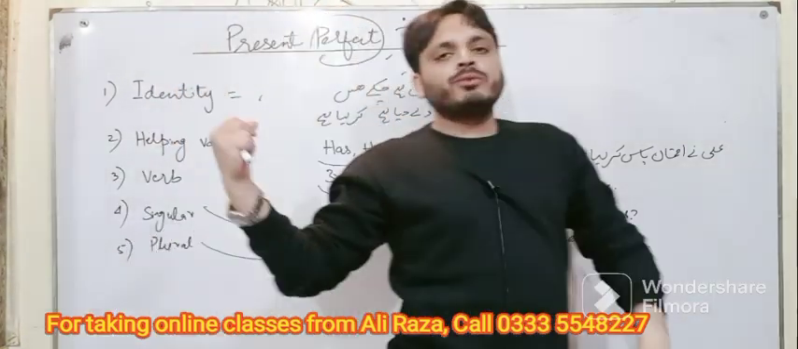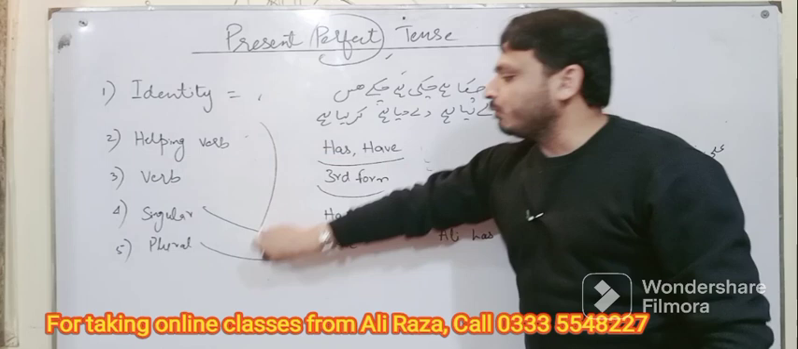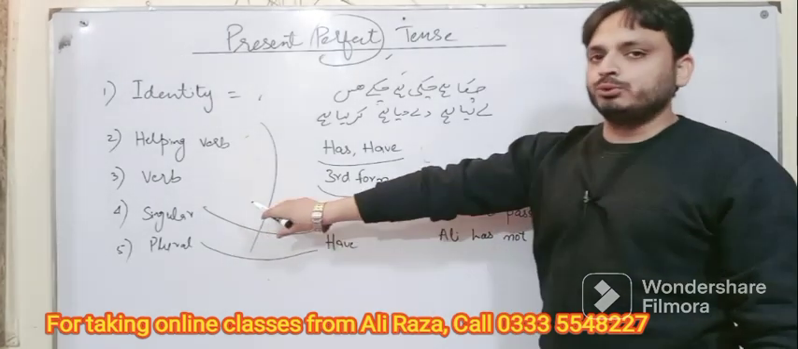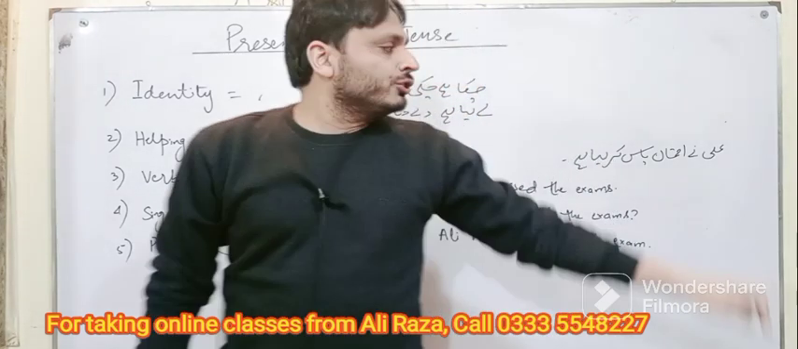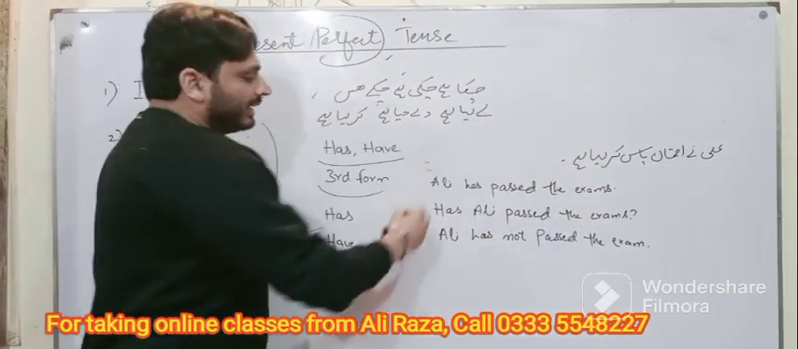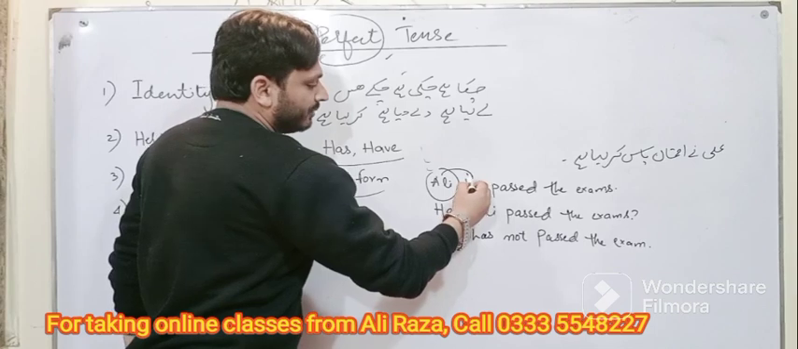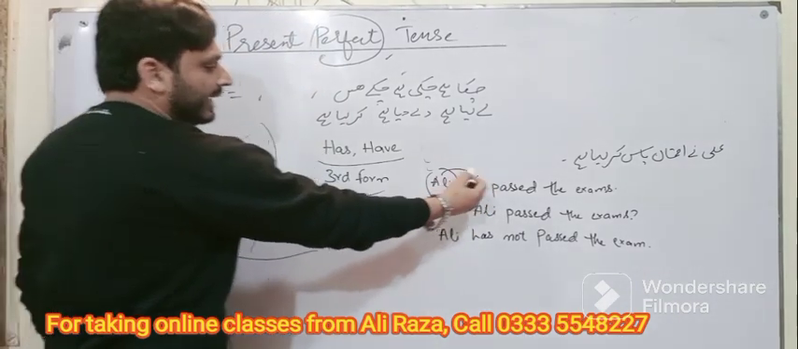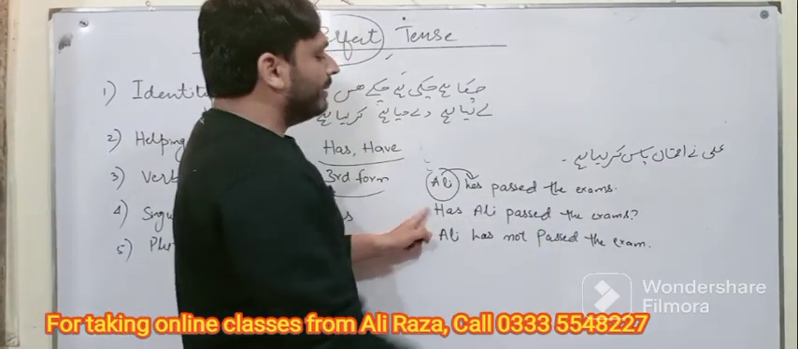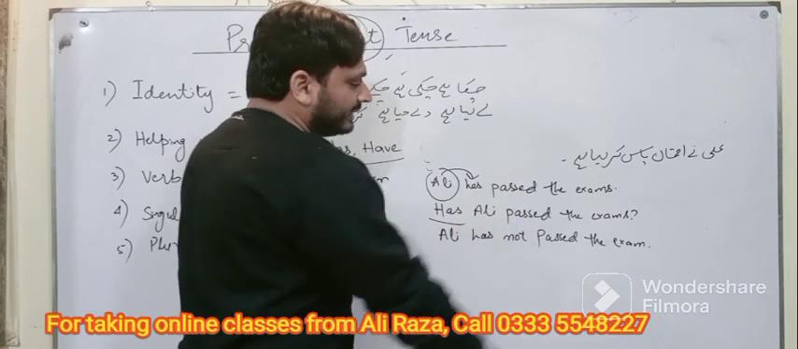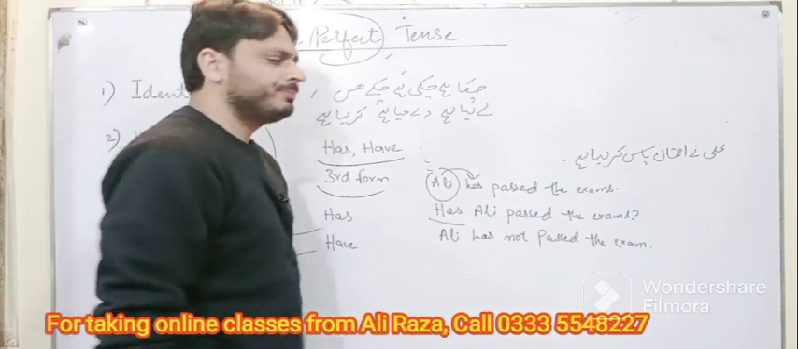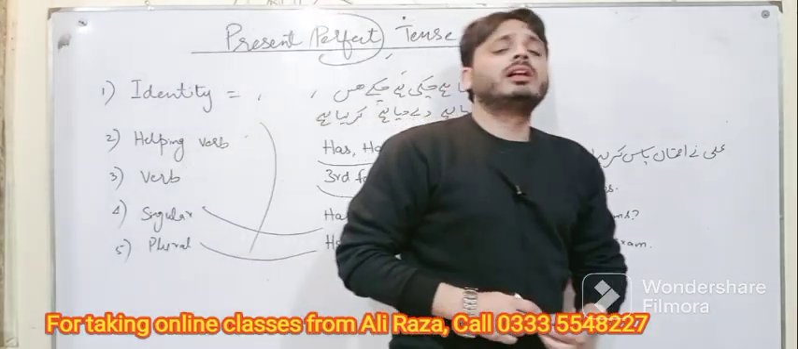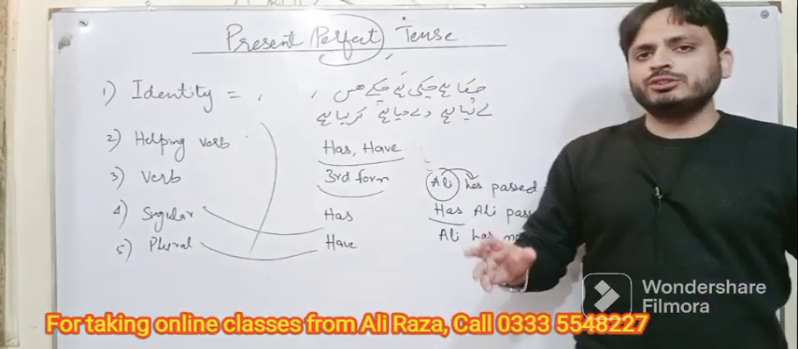So come to your formula and simply apply that 4-point formula: helping verb, verb, singular, plural. Once you have decided the tense is present perfect, Ali ने इम्तिहान पास कर लिया. Ali is singular, so Ali has, with singular we are using has. Ali has passed the exam. For making interrogative, we will use has Ali passed the exam, and for negative we will use Ali has not passed the exam. Remember this point as well, that for making interrogative it is a universal rule.